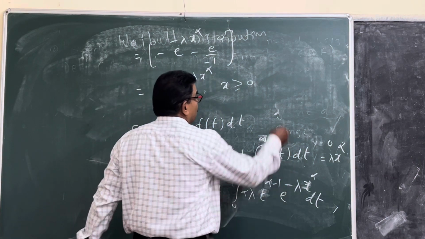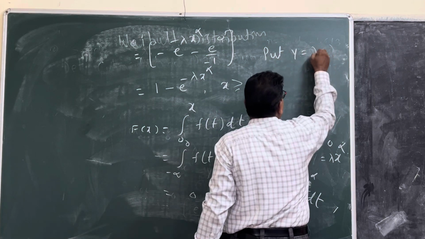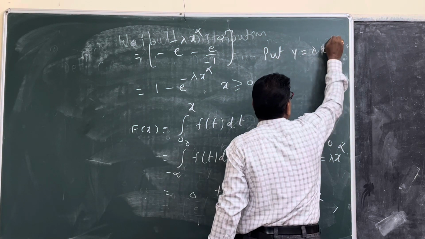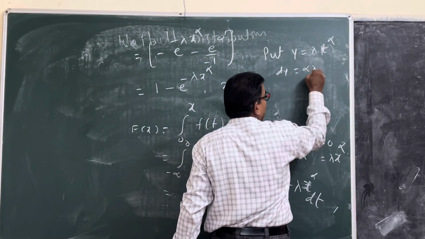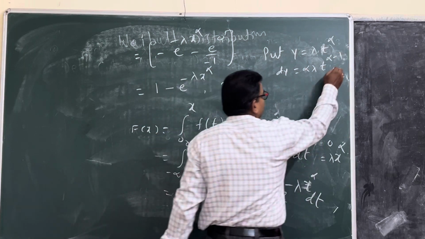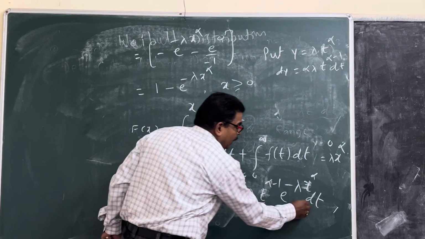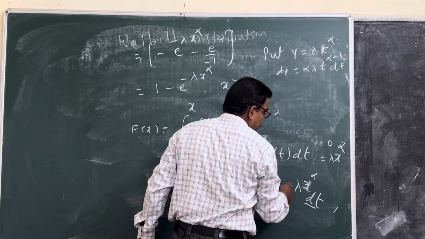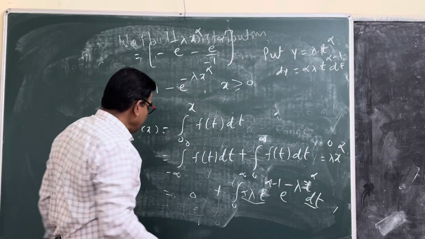For the substitution, put y equal to lambda t raised to alpha, so dy equals alpha lambda t raised to alpha minus 1 dt. This value becomes dy times e raised to minus y, with the range again 0 to infinity.